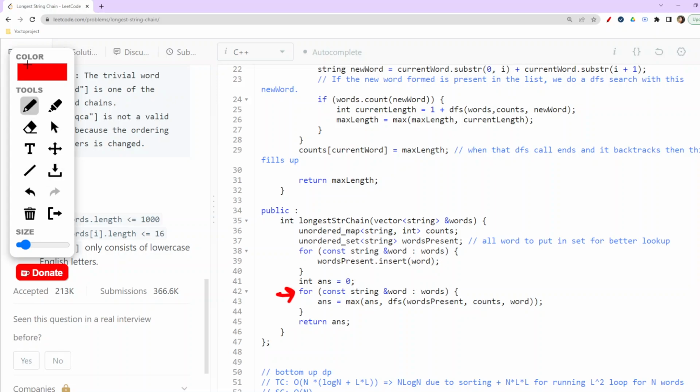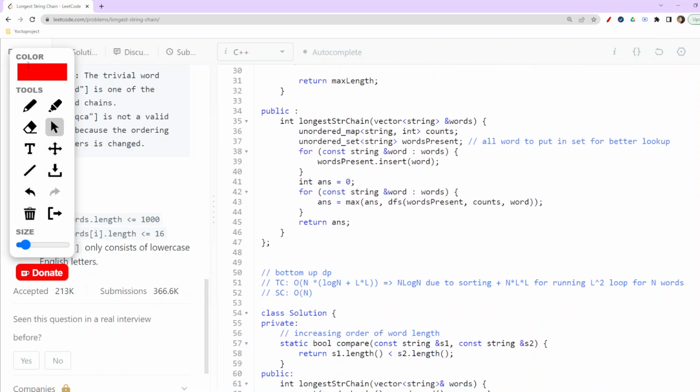And when it comes to this loop, we have another word waiting in the words vector of strings, so that would be checked again, and this process will keep on repeating, and then we'll get the final answer. So this is all for this Dfs plus memoization.